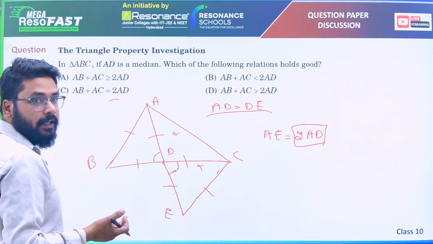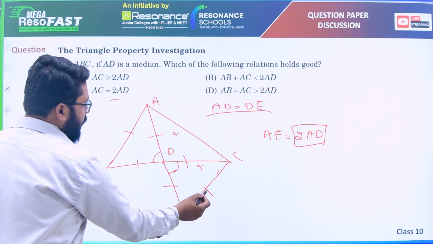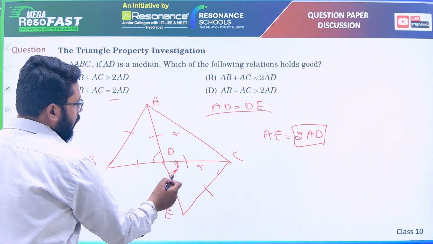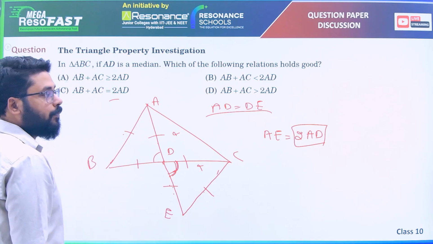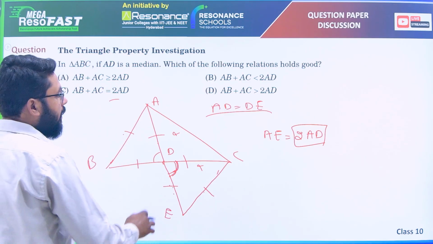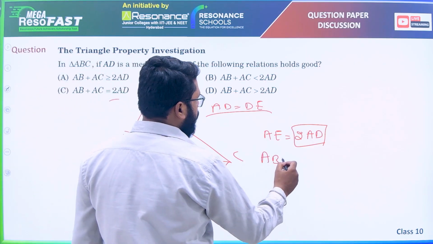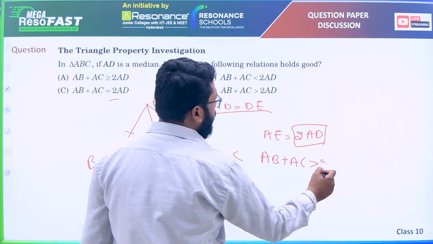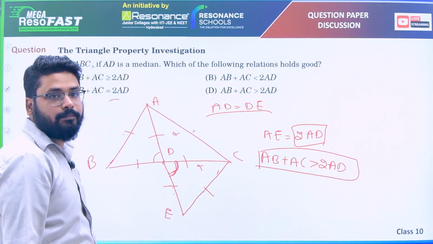So in that case, check CE, this is the longest side. CE is greater than AE. This means AB is also greater than AD. And if AB is greater than AD, this means AC is also greater than AD. So when we add, AB plus AC will be greater than twice of AD. Both of them. Okay.